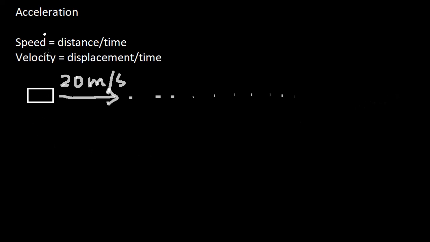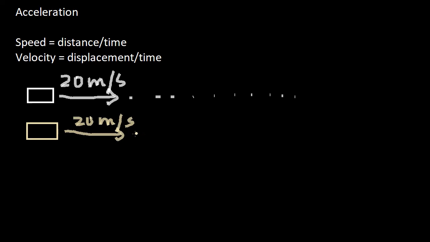There may be another case in which there is a second object, and it is also moving, and initially it is moving with the same velocity, say 20 meter per second, but now it is not fixed. The velocity of the object is gradually changing.